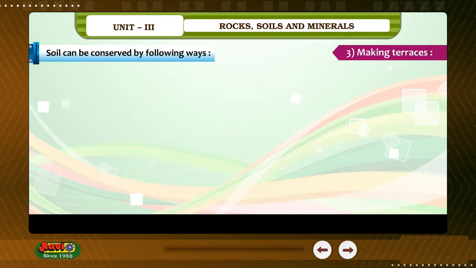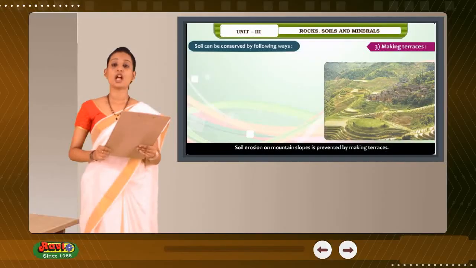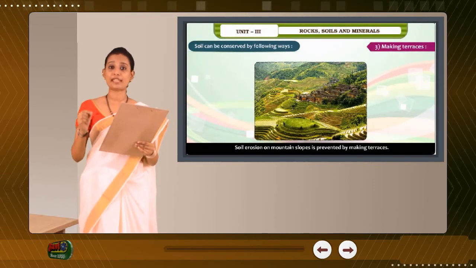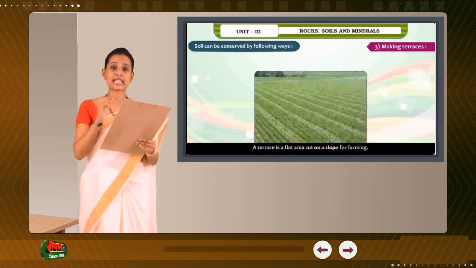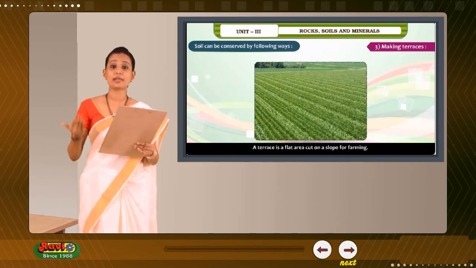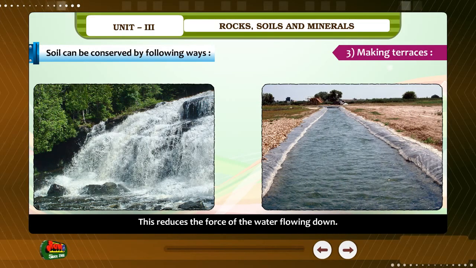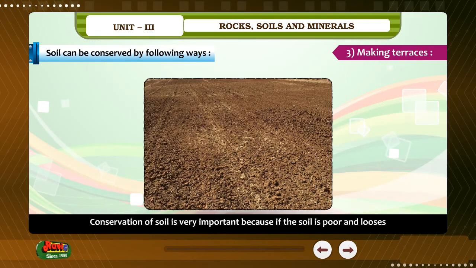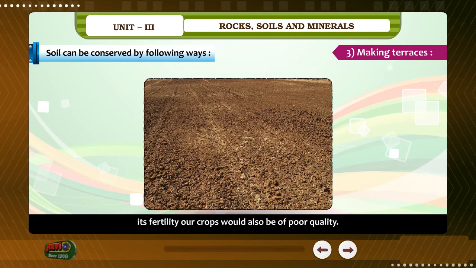3. Making terraces. Soil erosion on mountain slopes is prevented by making terraces. A terrace is a flat area cut on a slope for farming. This reduces the force of the water flowing down. Conservation of soil is very important because if the soil is poor and loses its fertility, our crops would also be of poor quality.